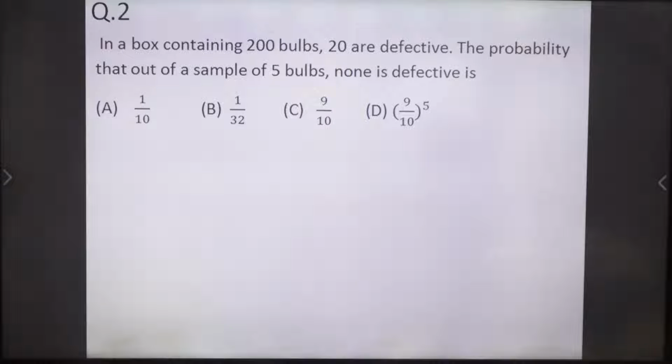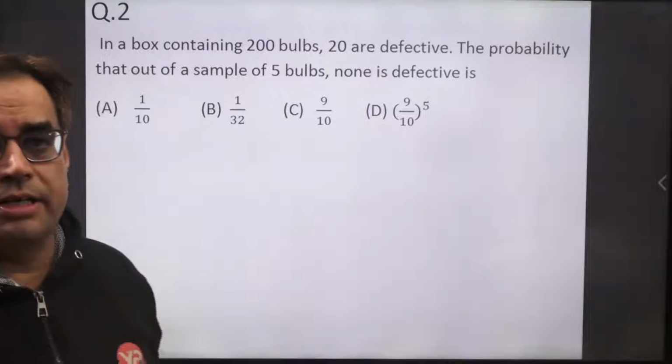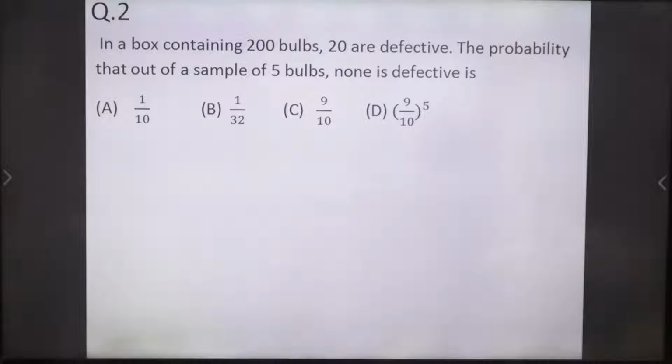All students present here must provide the answer in the chat box so that there is some idea about how other students are solving this problem. Are they getting the right answer? So Rusikesh, Abhishek, any other student? Krishna, Prasad, Santosh Kumar, anyone?